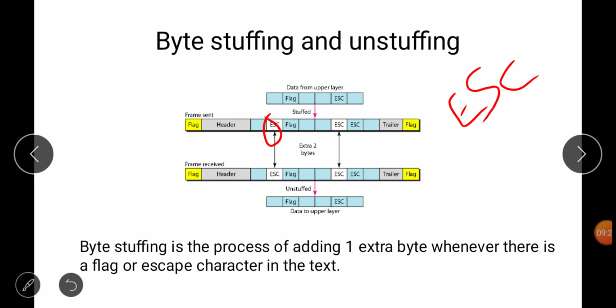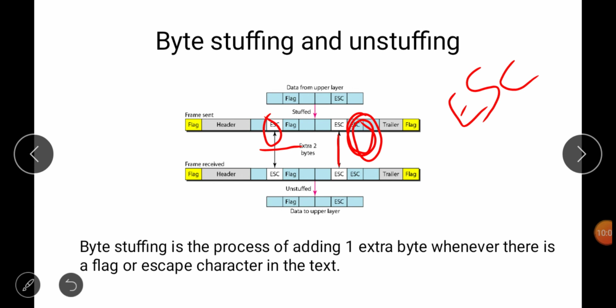So like this we will write escape, then flag. One more thing is there. Let's suppose this escape itself is used as data, then before this escape we will apply one more escape. Whenever the first escape comes, the receiver will simply discard it, and the next value will be taken as the data value. So if two escapes are there, you write one escape, then another escape, between them.